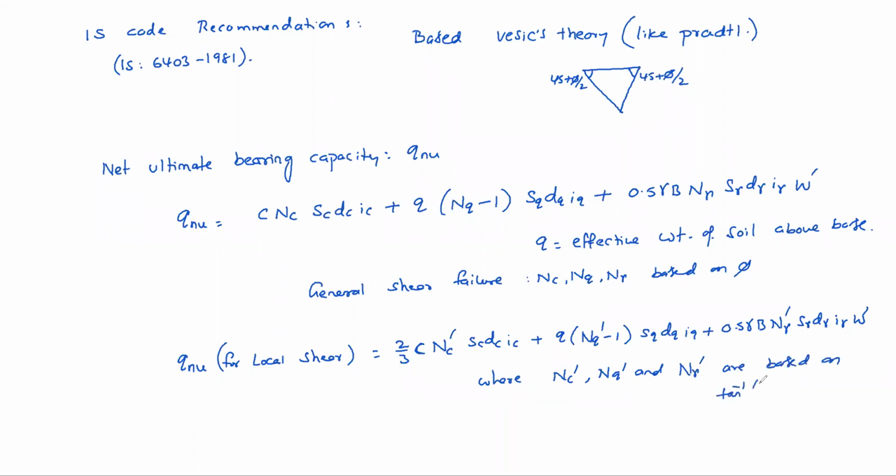Tan inverse of 2/3 of tan pi. Okay, local shear failure. You should remember this.